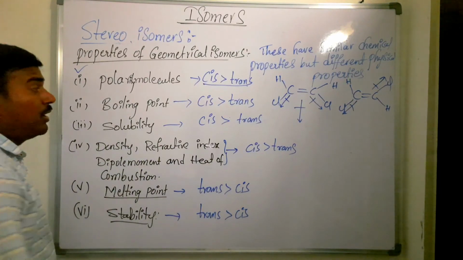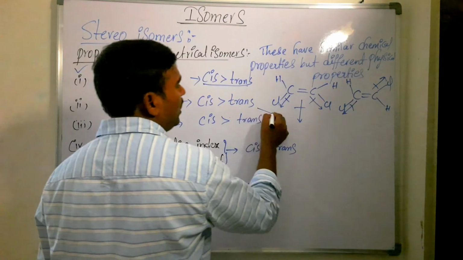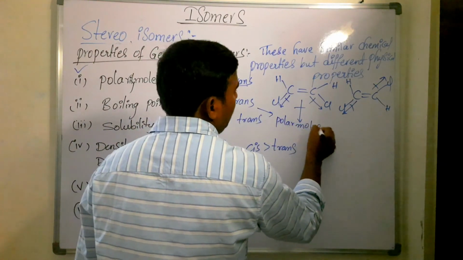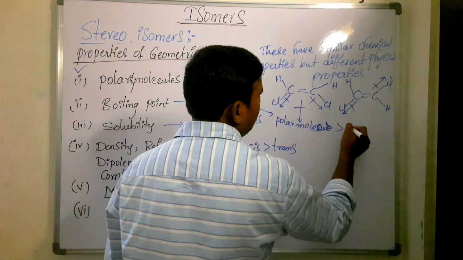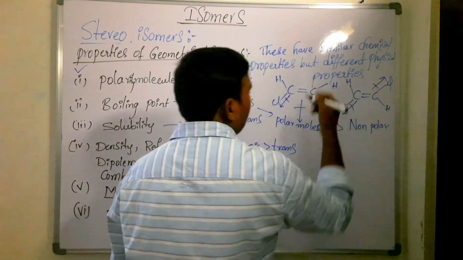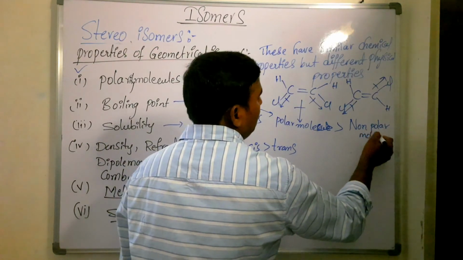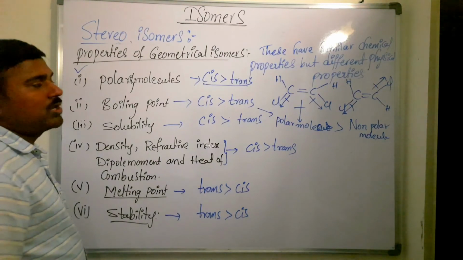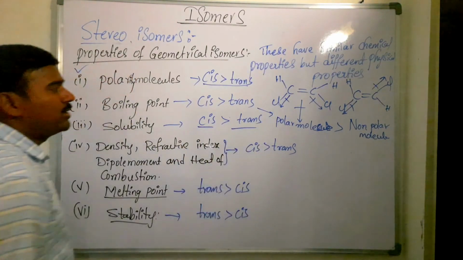Now boiling point: among cis and trans, generally polar molecules have higher boiling points than non-polar molecules. Cis is the polar molecule and trans is the non-polar molecule. Now solubility: polar molecules are more soluble, that is, cis is more soluble than trans.